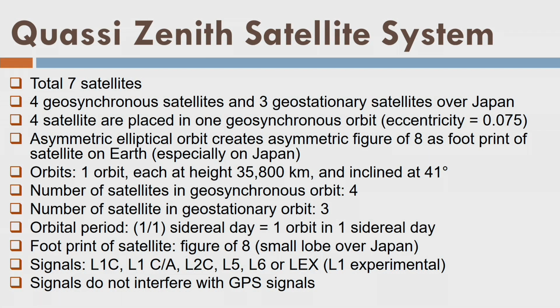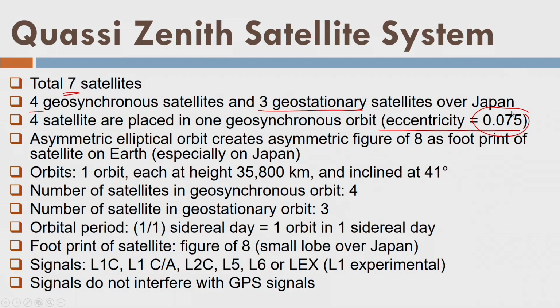Okay. Now we have the quasi-zenith satellite system, which is developed by Japan. So it has a total of 7 satellites. We have 4 geosynchronous satellites and 3 geostationary satellites over Japan, and 4 satellites are placed in 1 geosynchronous orbit, which is of this eccentricity. Yes, eccentricity is very important because most of the satellites are using almost circular orbits, with eccentricity on the order of 10 to the power minus 3, 0.004, 0.001, something like that. But this one has very high eccentricity, and that has a very special use, especially in drawing the track.